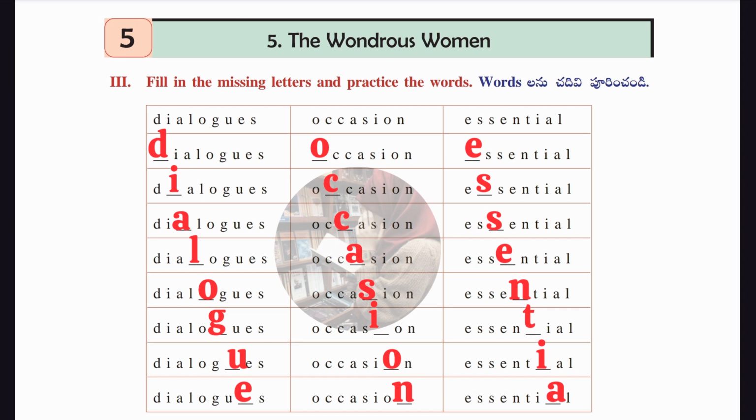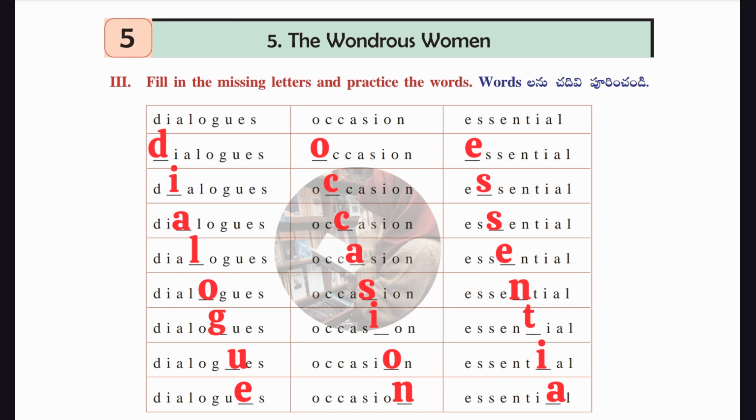So in the first row, first letter is missing. So D you have to place in deluxe, then O in occasion, then A in essential. In the second row, the second letter is missing from each word. Then you have to place E for deluxe, C for occasion, S for essential. Then in the third row, third letter is missing. Like that, you just go through till the last and you have to place it very carefully.